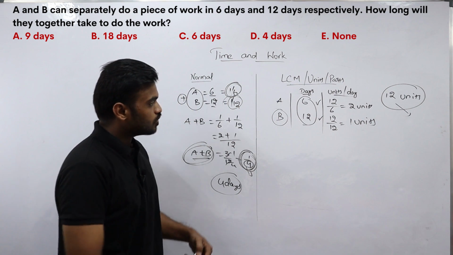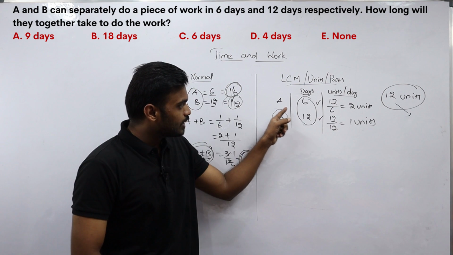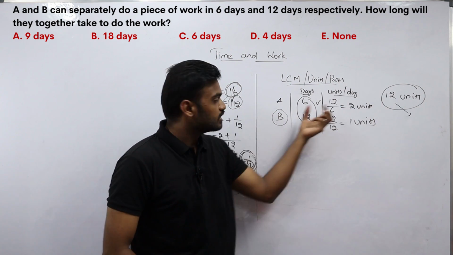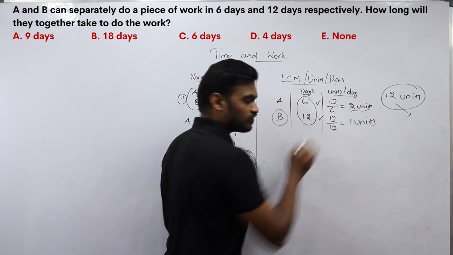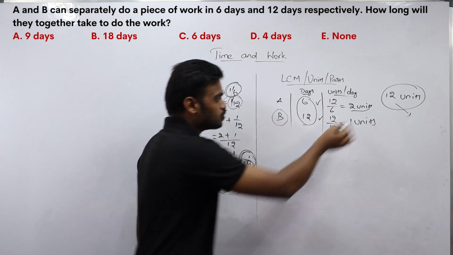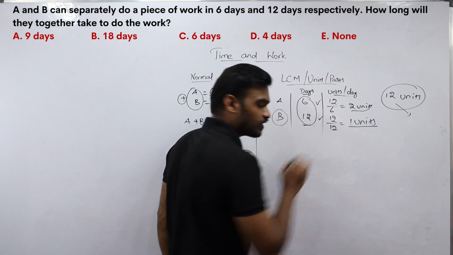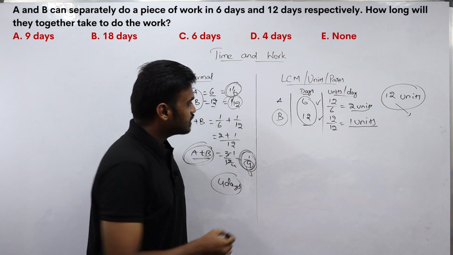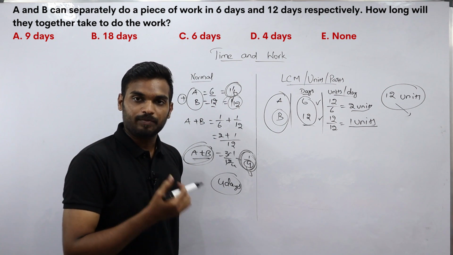Okay, see here, the total amount of work to be done in this situation is 12 units of work. So A is completing 12 units of work in 6 days, so per day A is completing 12 by 6, that is 2 units of work. In the same way, B is completing the total work in 12 days, so per day B is completing 12 by 12, that is 1 unit of work. Now what they are asking is, if both A and B combine and work together, what is the total time taken by them to complete the work?